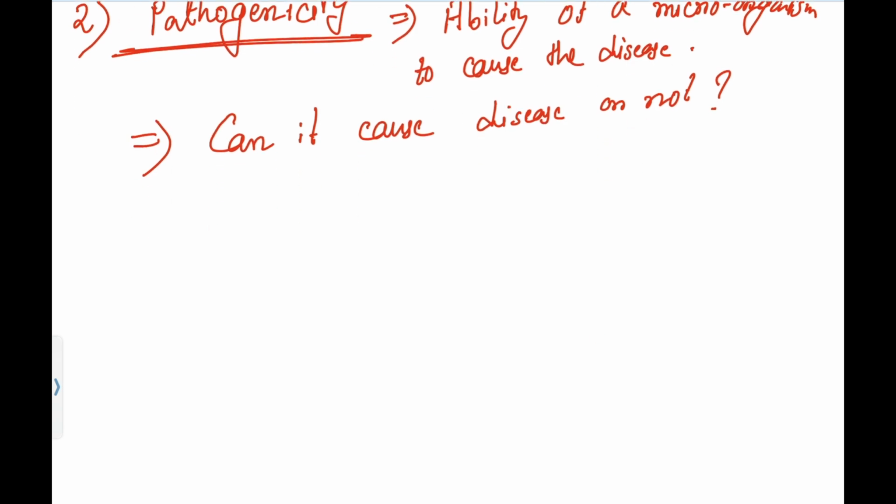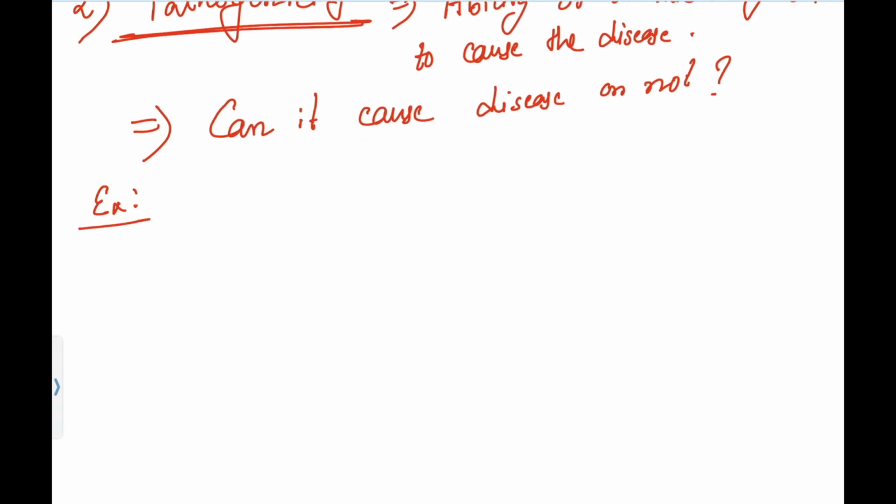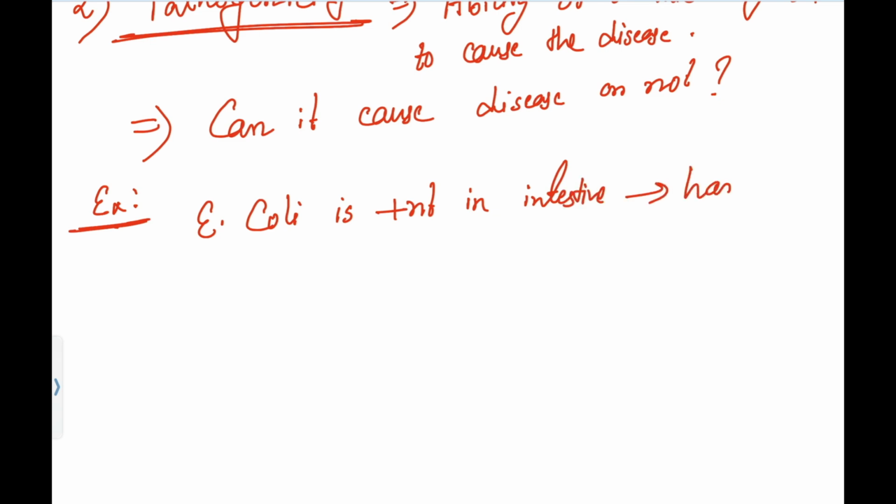Now let me give an example of E. coli, and I like this bacteria. If this E. coli is present in the intestine, it doesn't cause any disease. It is harmless when present in the intestine, so it has low pathogenicity.